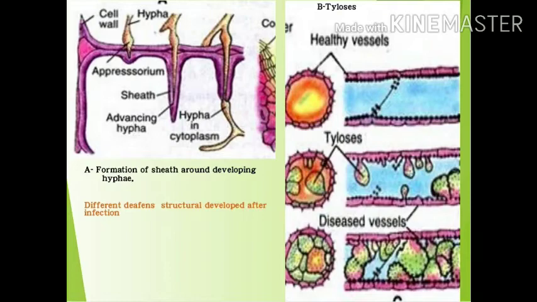And this is the formation of tylosis, this is a healthy vessel, and after the formation of tylosis, these are diseased vessels.